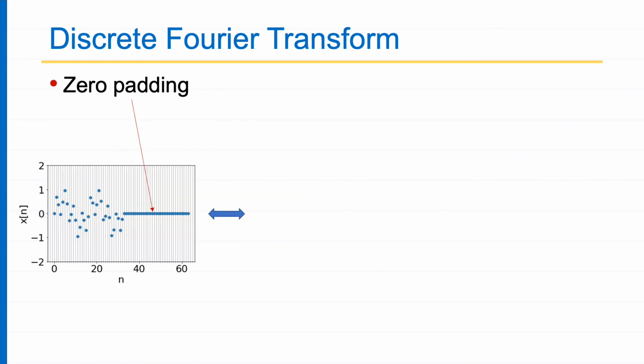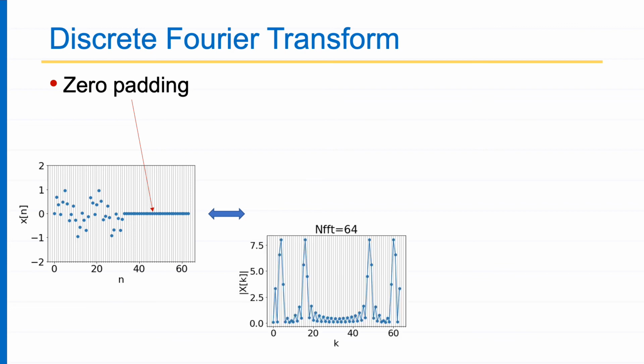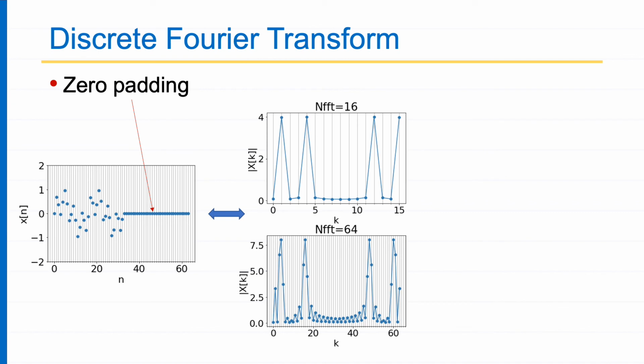Now, okay, now I can do zero padding. What does that mean? Let us say I have a signal which is finite, let's say it's 32 length, but I want to get more resolution. If I take my NFFT equal to 16, what do I get? My signal x[n] was length 32, but if I do an NFFT of only length 16, what does that mean? It means that I am first of all not using the other 16 values,